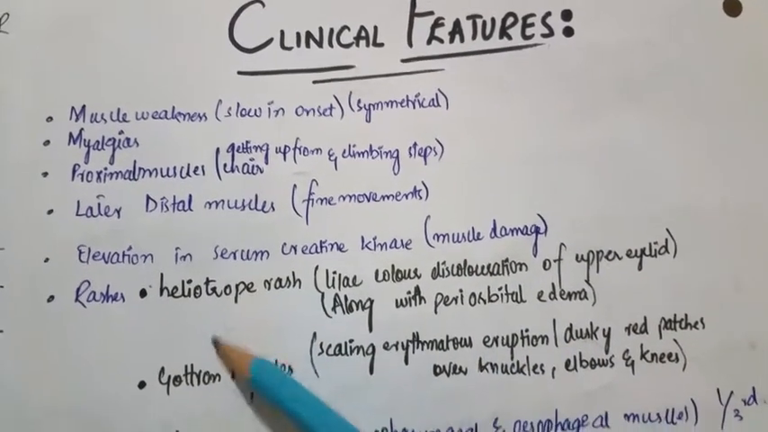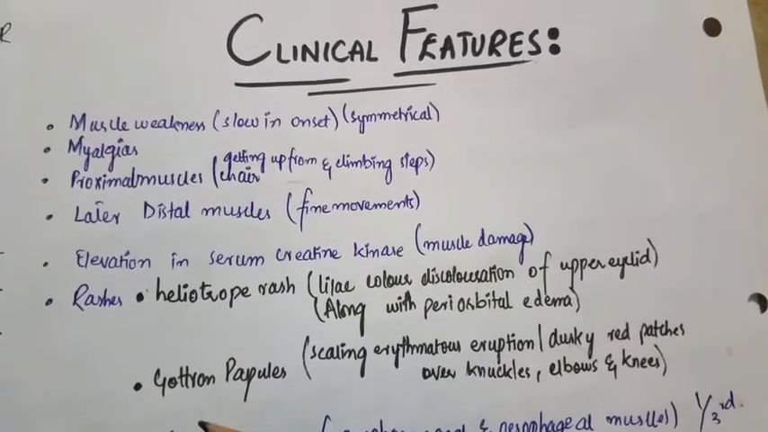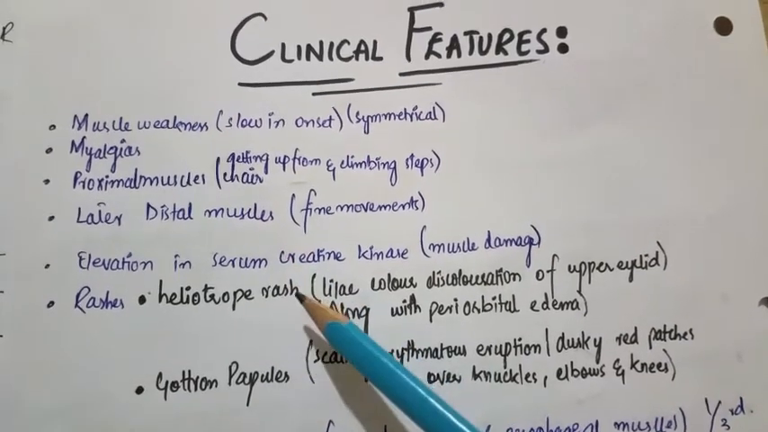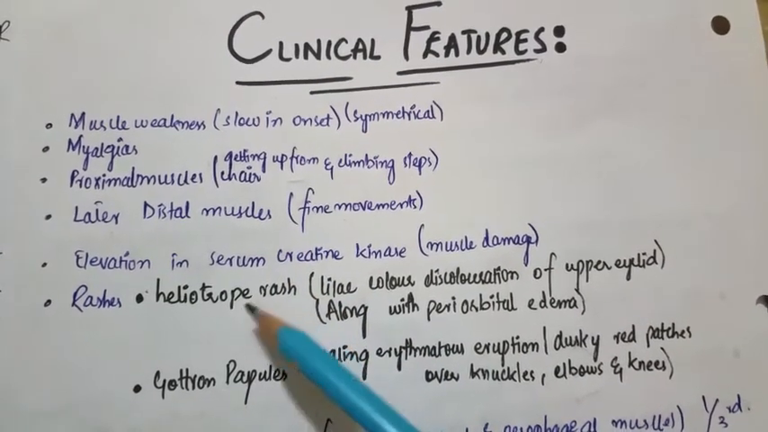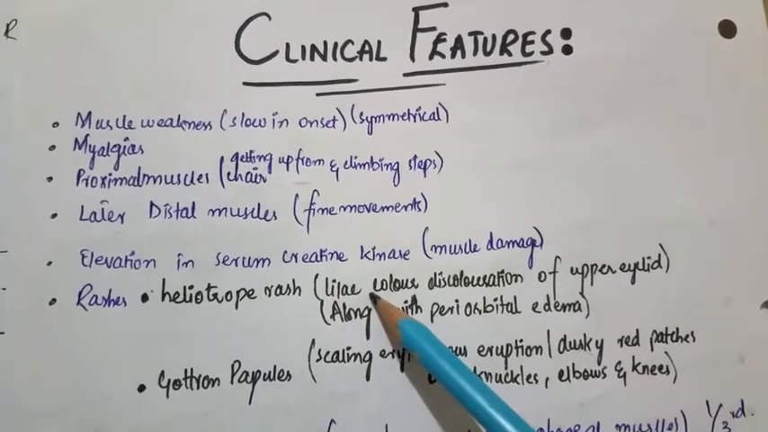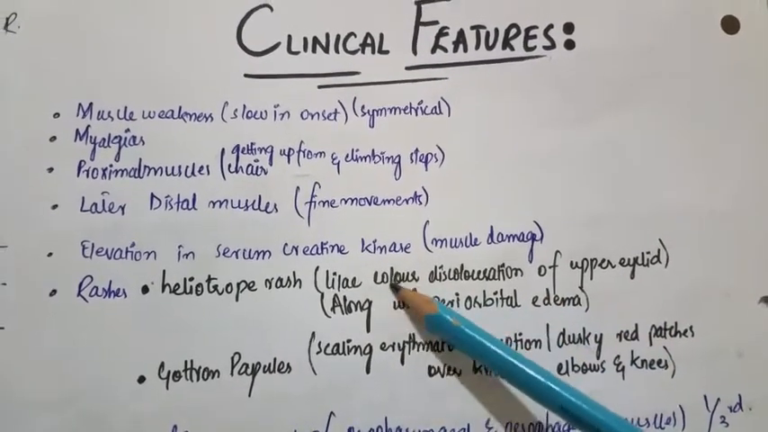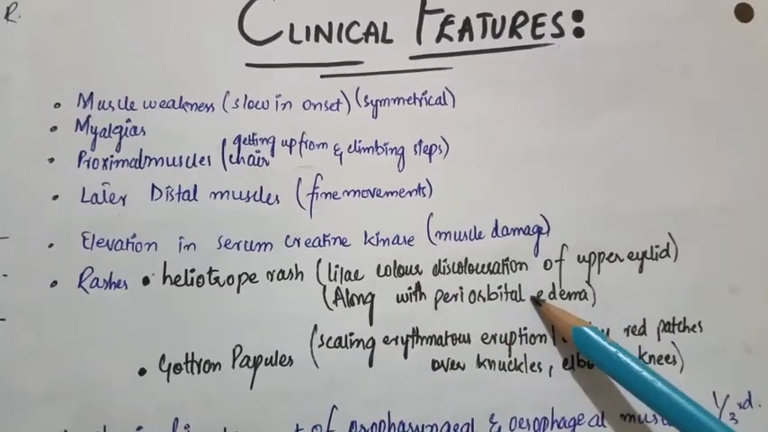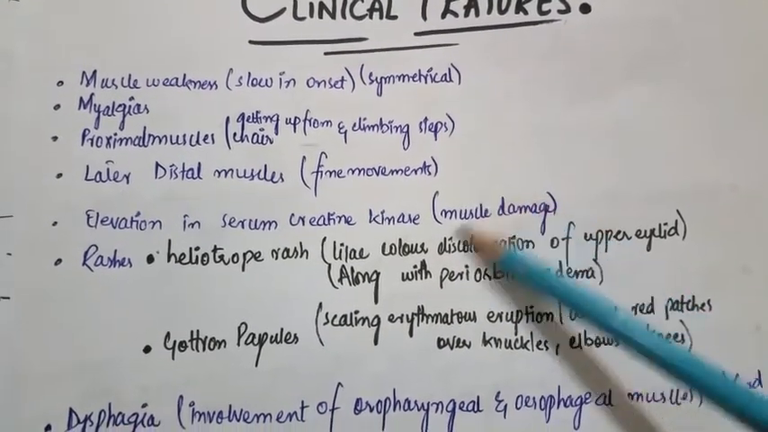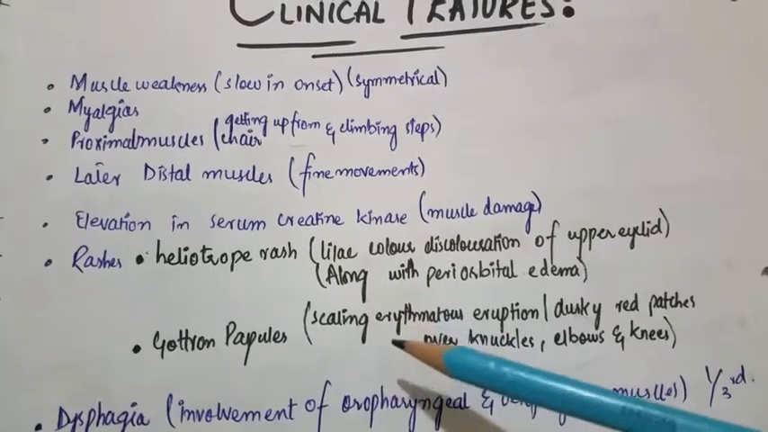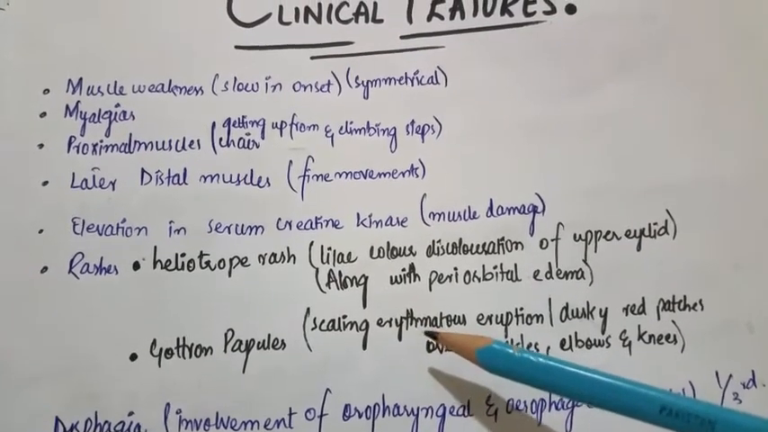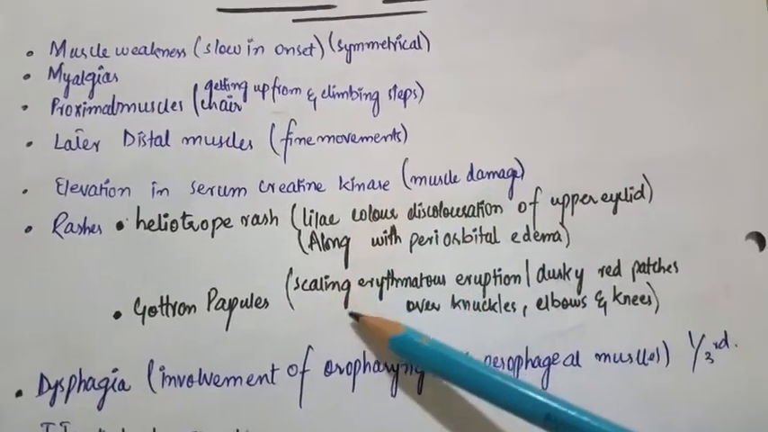And the number of the rashes I have told you in the pathogenesis. The one was heliotrope rash. These rashes are the lilac colored discoloration of the upper eyelid. These rashes will present along with the periorbital edema, and these rashes are due to the antibodies which are formed against the helicase enzyme. And the Gottron's papule,